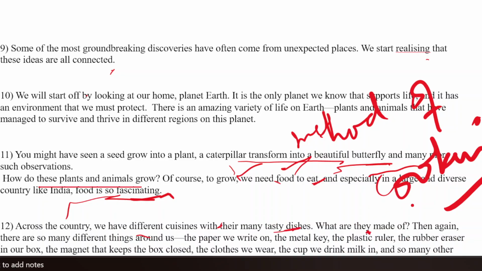What are they made up of? There are so many different things. The paper we write on, the metal key, plastic ruler, rubber eraser, magnet that keeps the box closed, the clothes we wear, the cup we drink milk in, so many other questions. Right? There is so much curiosity. There are so many questions we have in our mind.